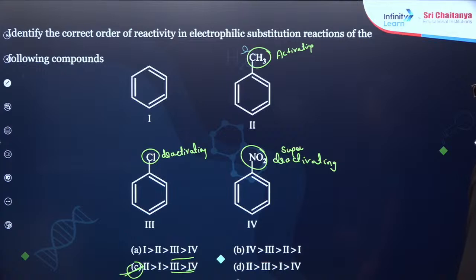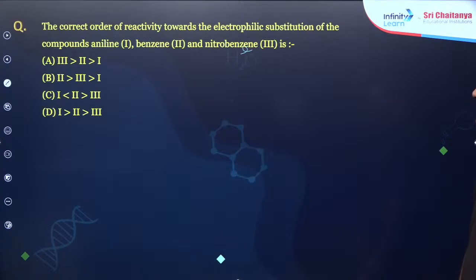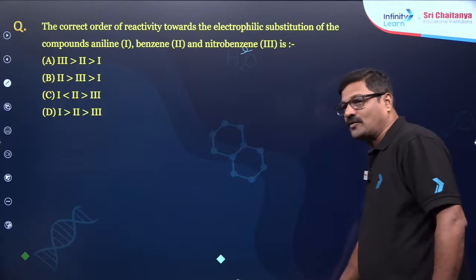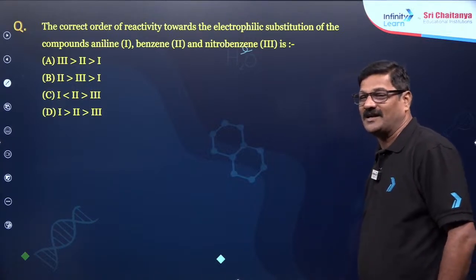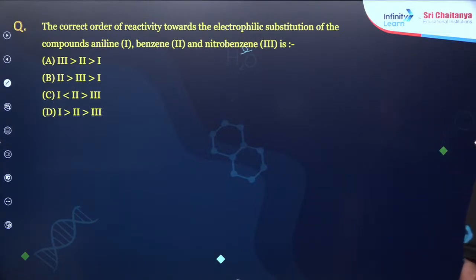If you have a doubt, you can ask now. And the next question: the correct order of reactivity towards electrophilic substitution of the compounds benzene, nitrobenzene and aniline. What is aniline? I forgot what aniline is. No, it's a typing mistake. Okay, what is aniline?